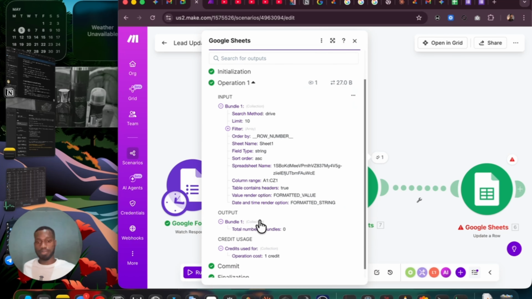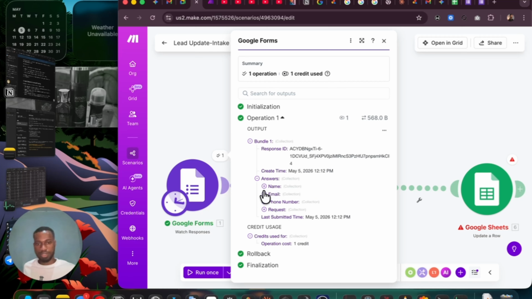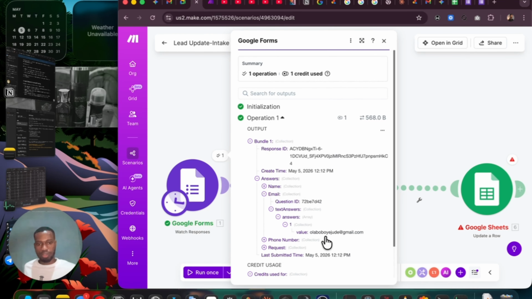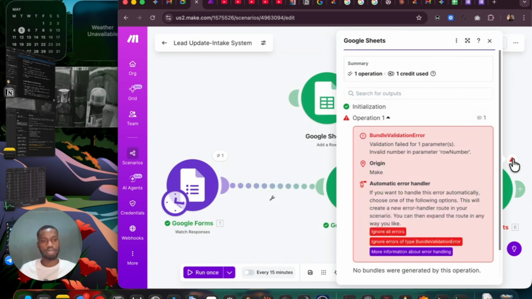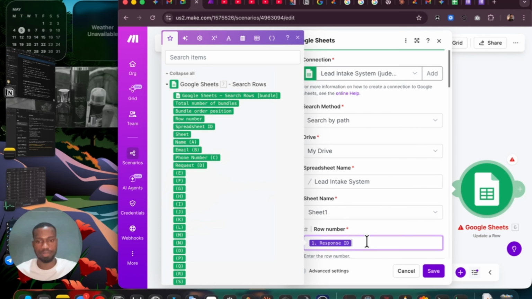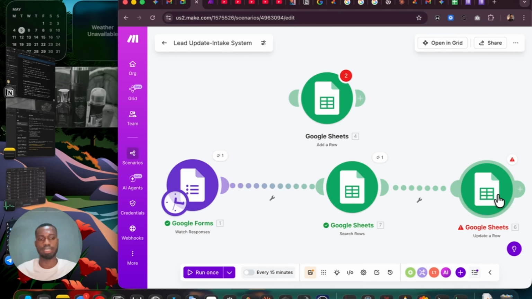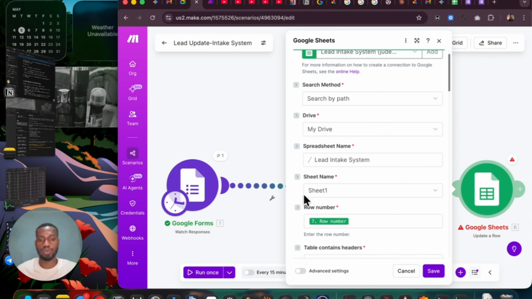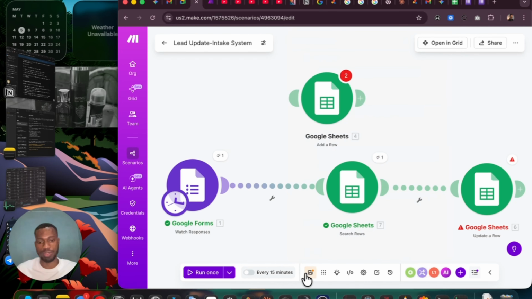That means it was not able to get anything, and this is based on which details? This is based on Olabubuye Jude, right? So it was not able to see anything here. And this is also showing an error, because I've still not added the parameter. So let us see if I can add the parameter now. Row number, it exists now. So I can add the parameter row number to it, so it can update that particular phone number in the CRM. That's why this one exists.